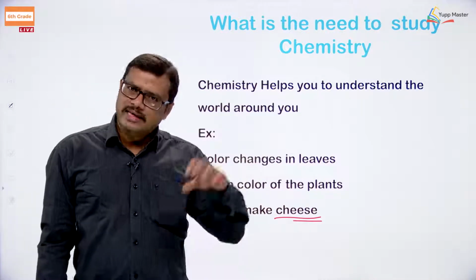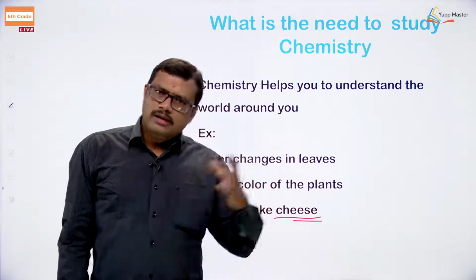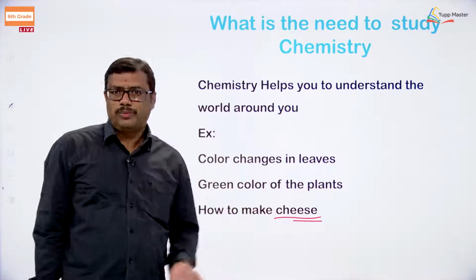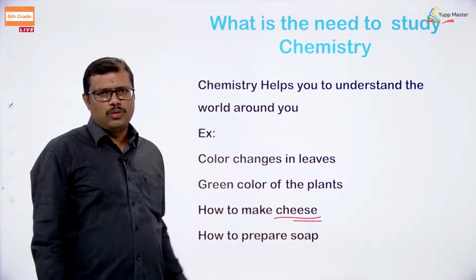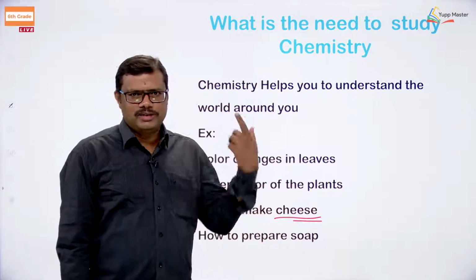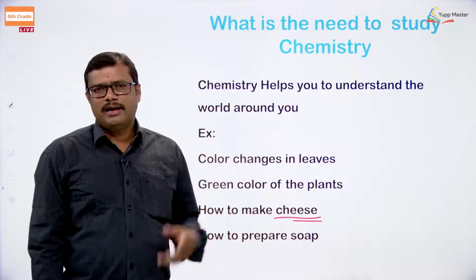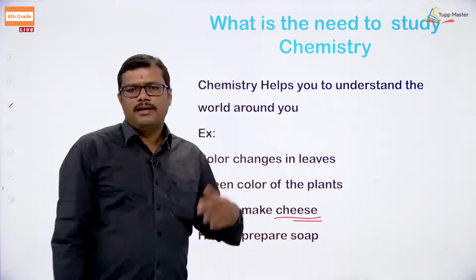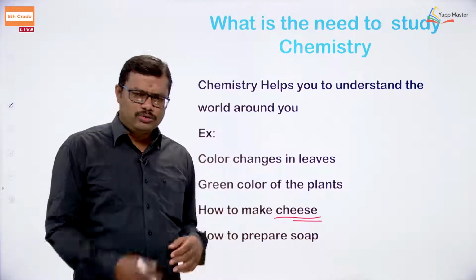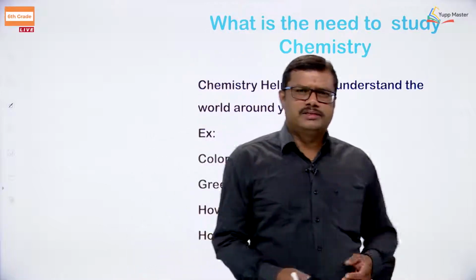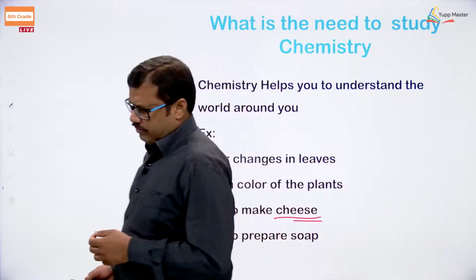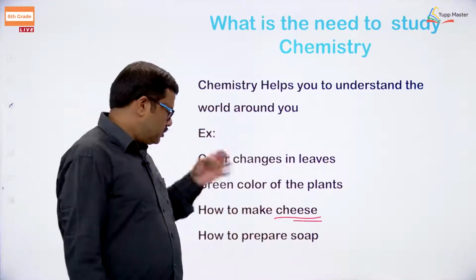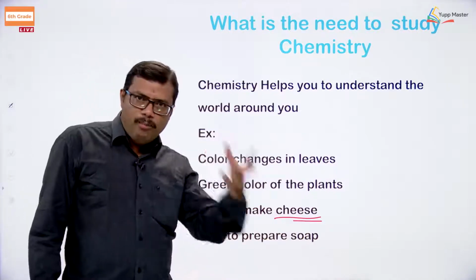Of course, the food that we are taking is also a chemical component. So how we are going to prepare cheese, it requires chemistry, then only we can look at how it is prepared. So all these things, how to prepare a soap. I think every morning as soon as we get up, we brush our teeth, the toothpaste that we are using is a chemical compound. For bathing we use soap, okay, soap is a chemical compound. How to prepare a soap? I think in the market we have so many different soaps with different fragrances, right? We are not using one kind of soap, generally different families are using different soaps. So how are we getting the soap? What is the component present in the soap?